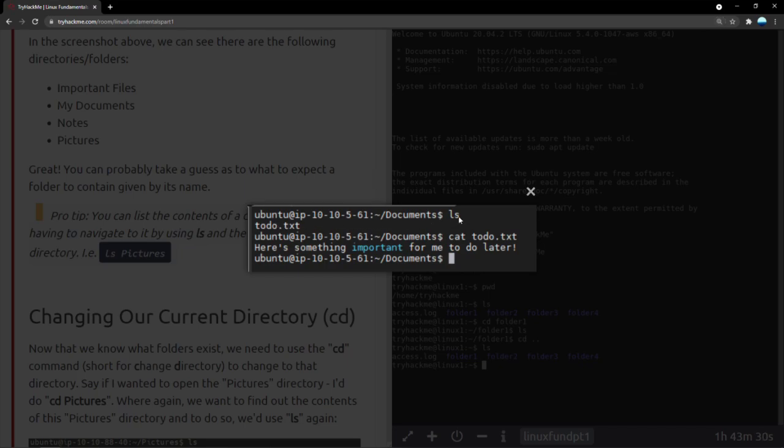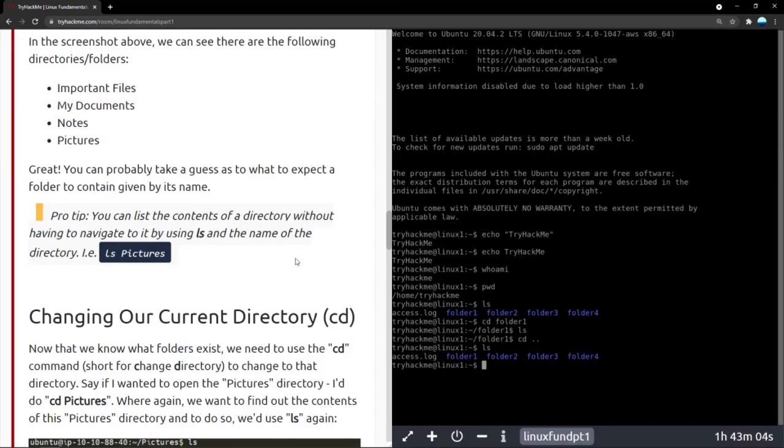So this person pressed ls in his documents folder, and he saw that there was a text file called todo.txt. Now, if you type in cat todo.txt, it will just print out everything there is inside the file. It will just copy everything into one output and just print it out for you to read. It says here's something important for me to do later. So that is the idea there.